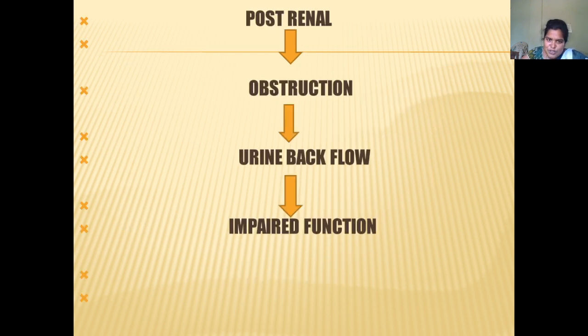In post-renal failure, because of the obstruction, there will be an increase in pressure, leading to urine backflow. When there is an obstruction in the bladder, it leads to backflow of the urine. Backflow of the urine will form an accumulation of products. The accumulation of products will damage the epithelial tissue. It may cause impaired function. So this is the cause.